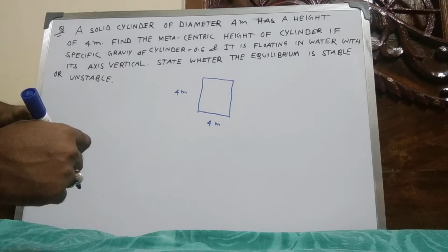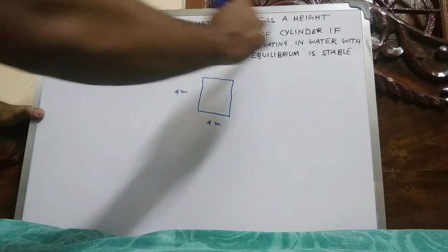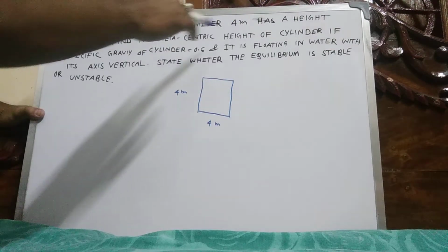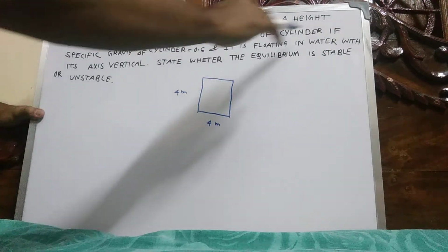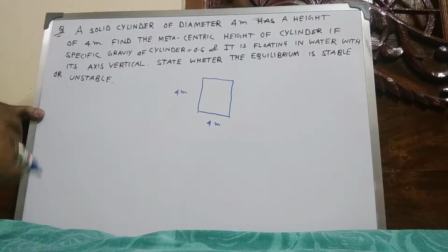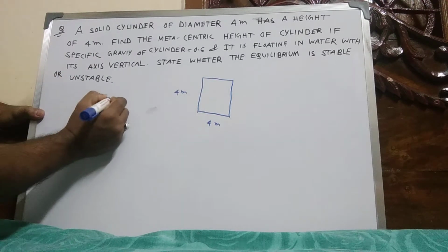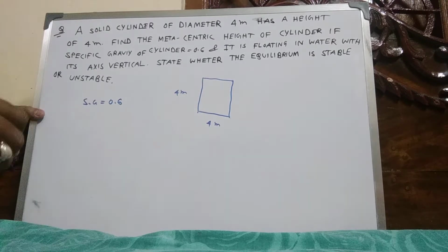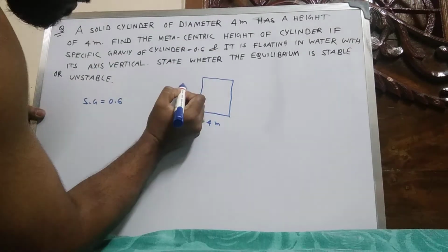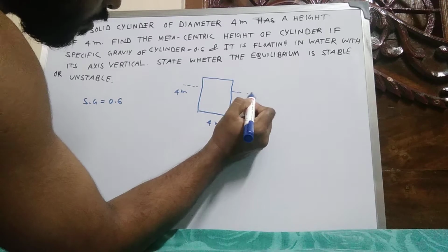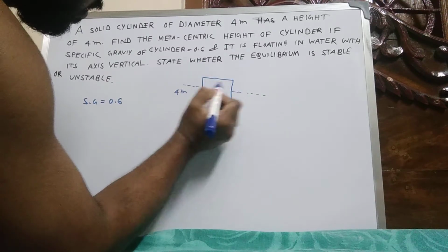Find the metacentric height of the cylinder if the specific gravity of the cylinder is 0.6 and it is floating.